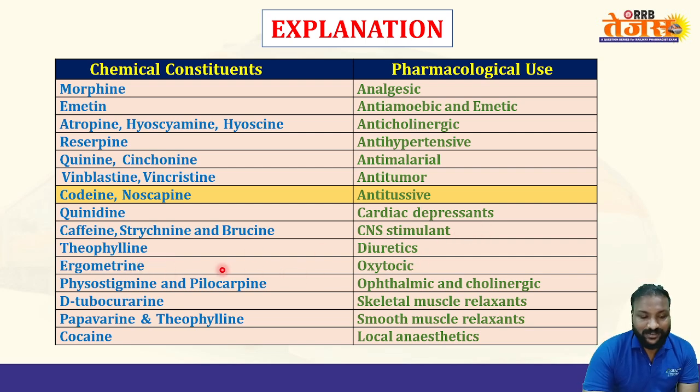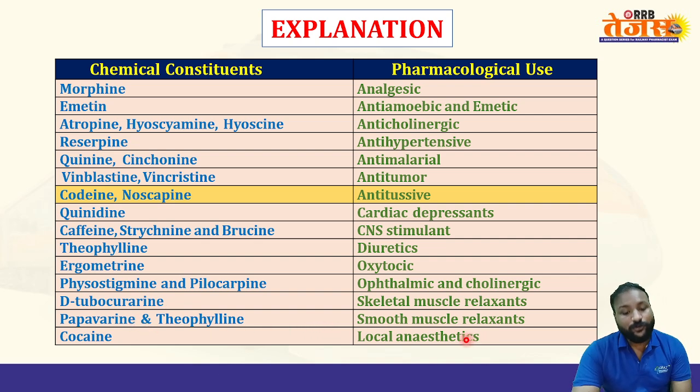Theophylline is a diuretic. Ergometrine is an oxytocic. Physostigmine and pilocarpine are ophthalmic and cholinergic. D-tubocurarine is a skeletal muscle relaxant, whereas papaverine and theophylline are also smooth muscle relaxants, and cocaine is a local anesthetic. So there are different chemical constituents and their pharmacological uses. Clear?